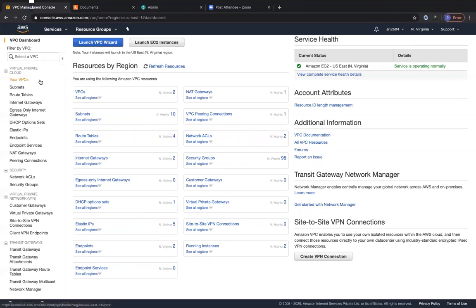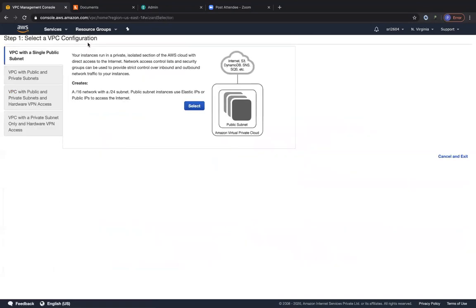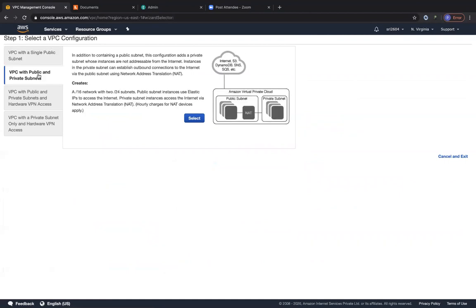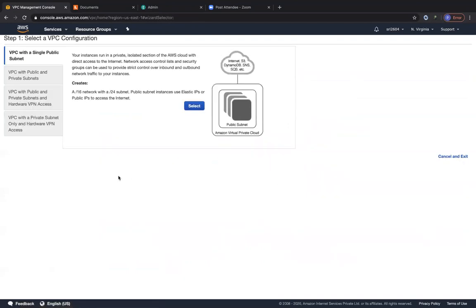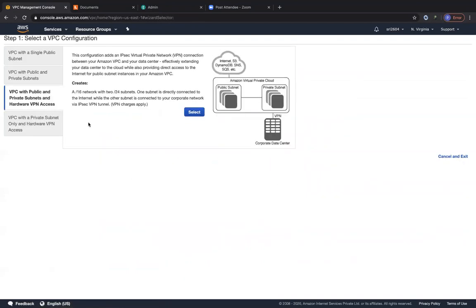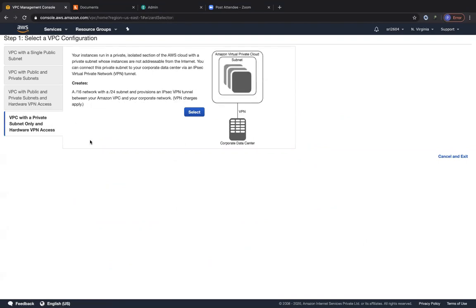So there are two ways to create a VPC. The first one is a pretty easy way to create a VPC using the Launch VPC Wizard. This will either create a single public subnet VPC for you, or you can choose to create a public subnet and a private subnet. So all you have to do is select this template and then fill in these values, right? And it's going to go ahead and create things for you. But then you also have one more template, which is with public and private subnets with hardware VPN access. And then you have only private subnets with hardware VPN access, right?